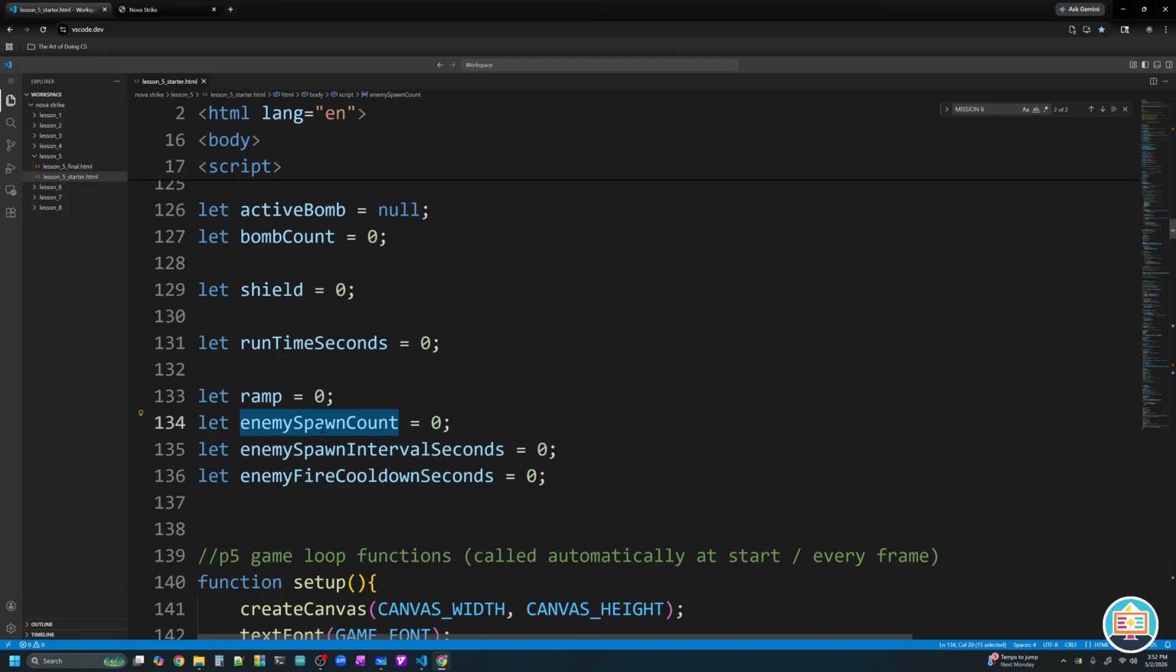And then enemy spawn count. So that'll set, okay, it'll be like one enemy every time we spawn, then 2, then 3, then 4. And we'll change it based on our ramp. I have enemy spawn interval seconds. So maybe it'll start at like every 2.5 seconds, and then we'll decrease it, spawn every 2 seconds, every 1.75 seconds, every 1.4 seconds, and then we'll end it at every 1 second, every single second. And then our enemy fire cooldown, we'll do the exact same thing. So these are the variables that we are going to change based off of the ramp.